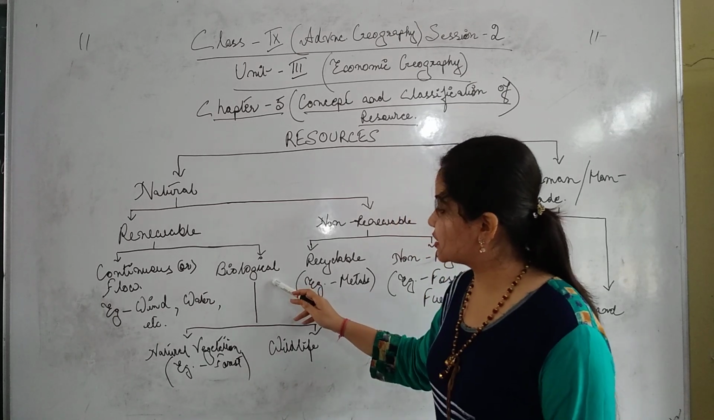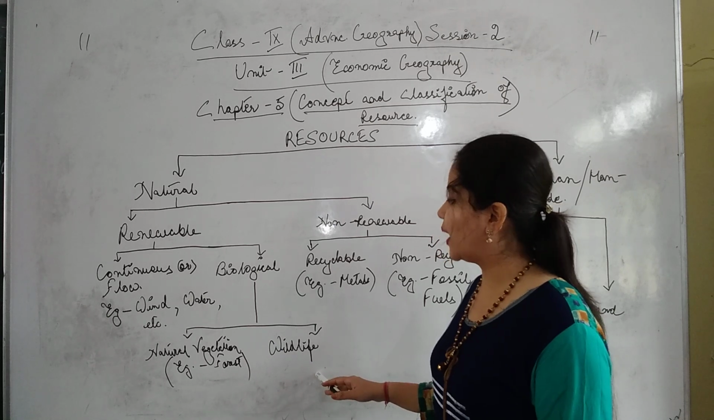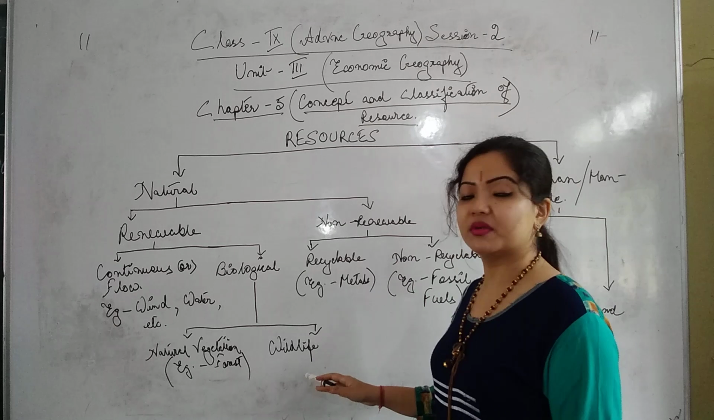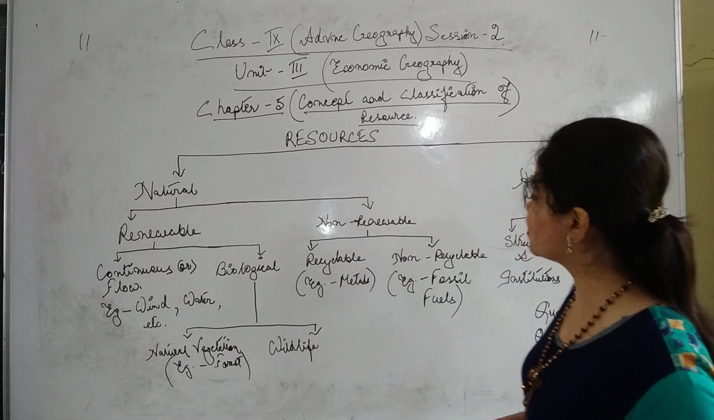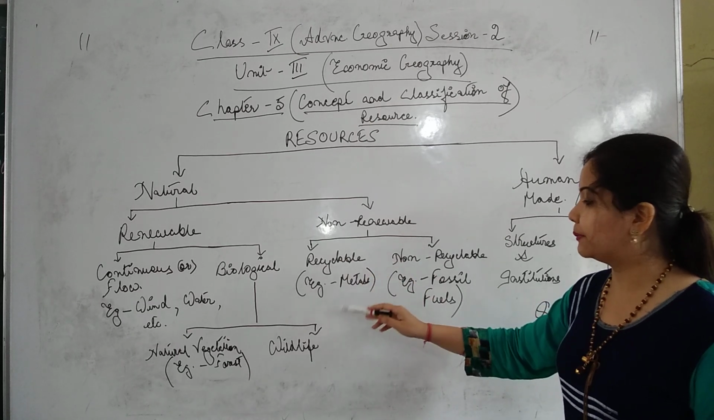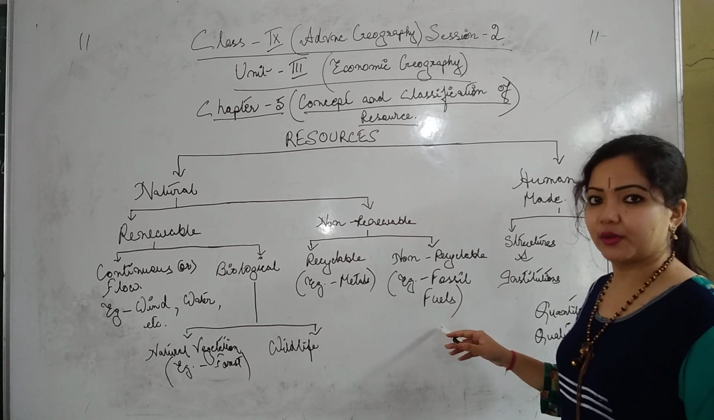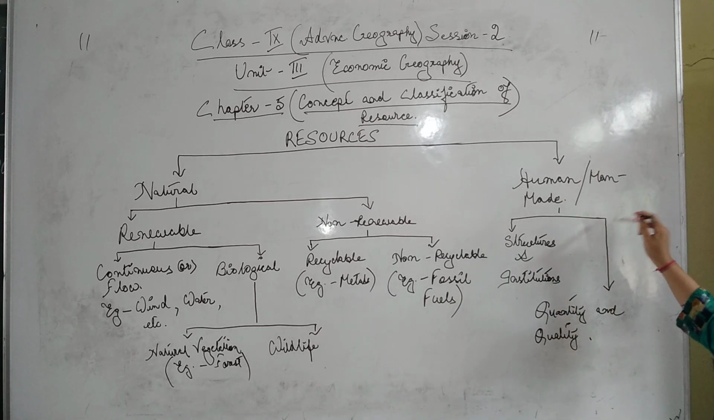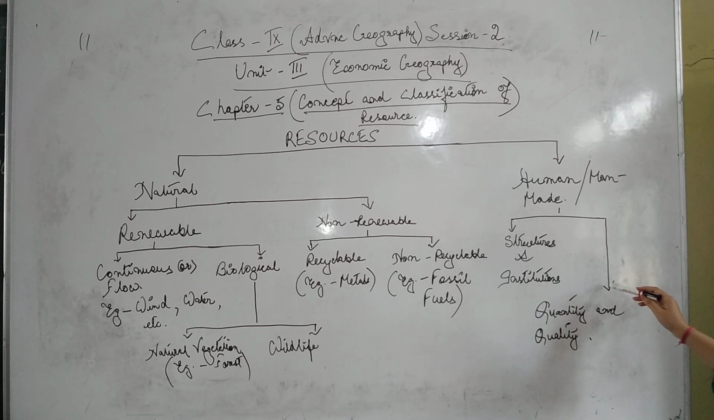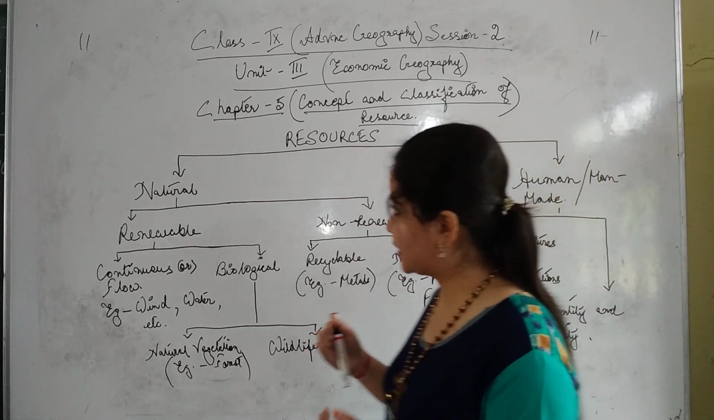Next, biological, which means natural vegetation, for example forest and wildlife. Forest means flora, and wildlife means fauna. Next, we will see non-renewable resources. Recyclable, for example metals. Non-recyclable, for example fossil fuels. Again, human or man-made resources: structures and institutions. Another one is quantity and quality. Is it clear?